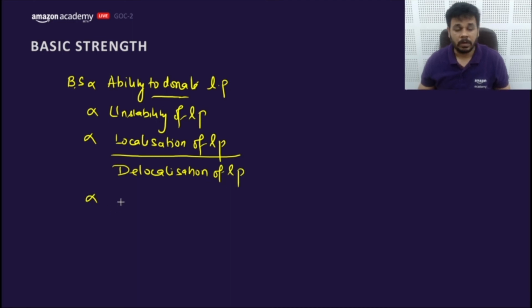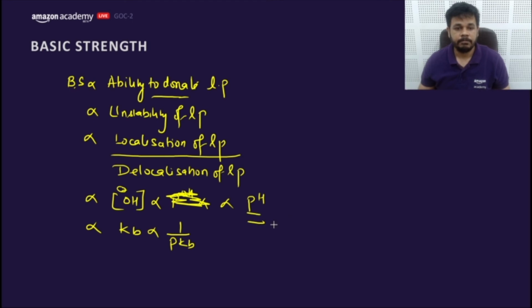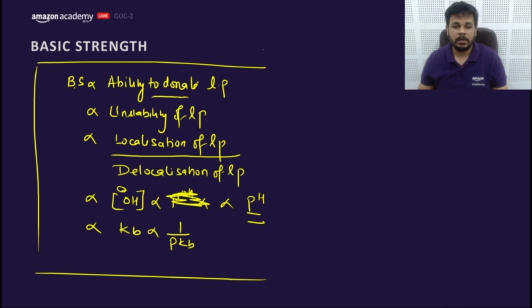Directly proportional to what? Directly proportional to the concentration of OH minus. Directly proportional to what? Kb, base dissociation constant. Inversely proportional to minus log of Kb, pKb. Inversely proportional to pOH. Directly proportional to pH. So these are the things we need to consider.